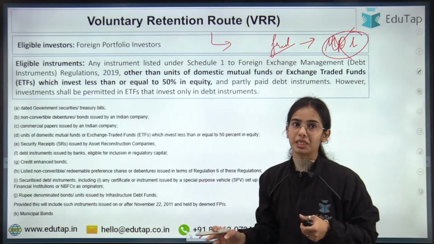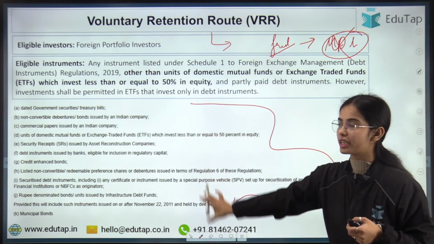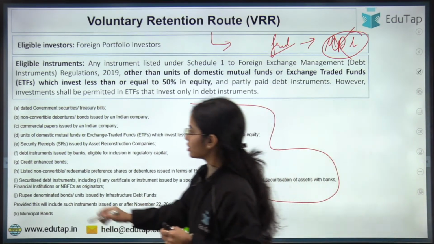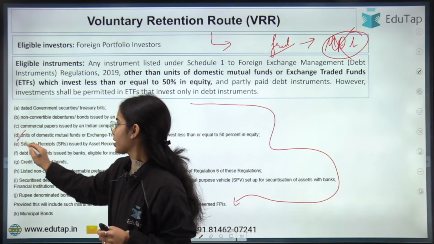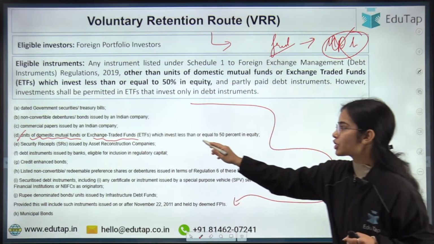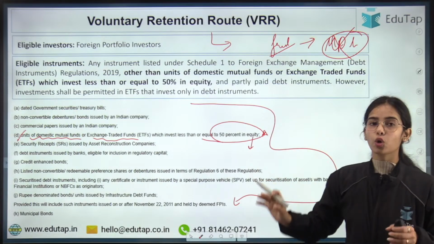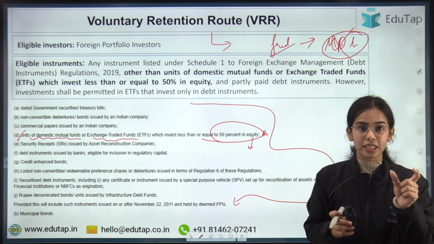So eligible instruments. So these instruments are eligible under the voluntary retention route, just the D1 is not eligible. So units of domestic mutual fund or exchange traded funds which invest less than or equal to 50% in equity, because we are talking about the master direction for debt instrument.